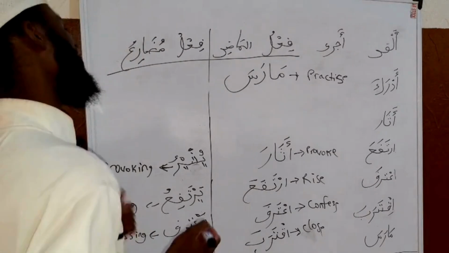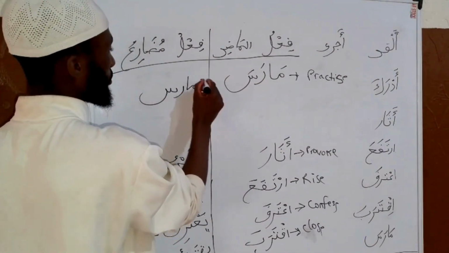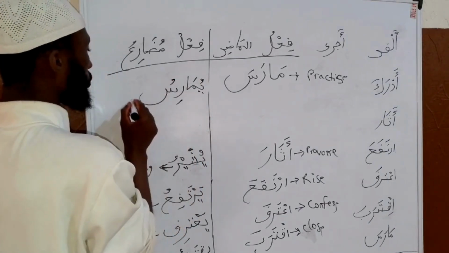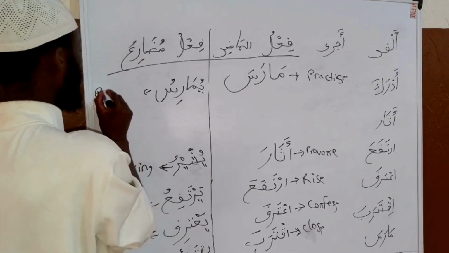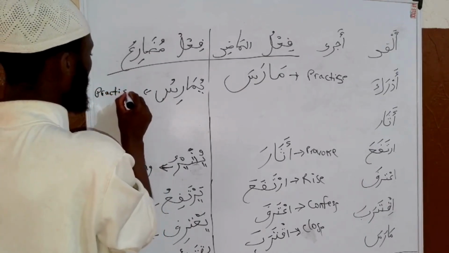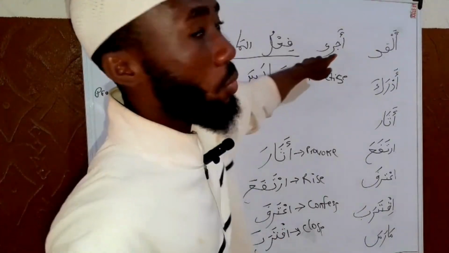Marasa, practice. Then yumarisu. It means what? Practicing. Yumarisu, that's practicing.